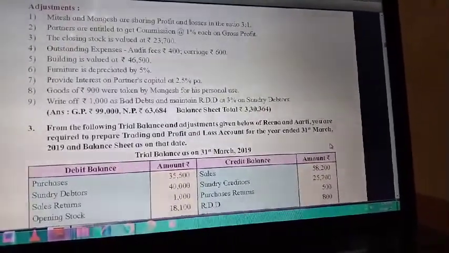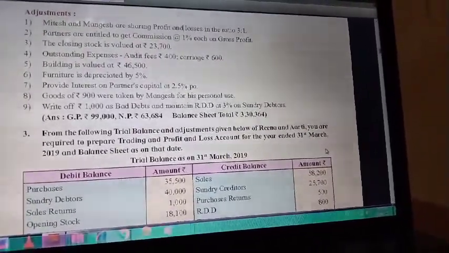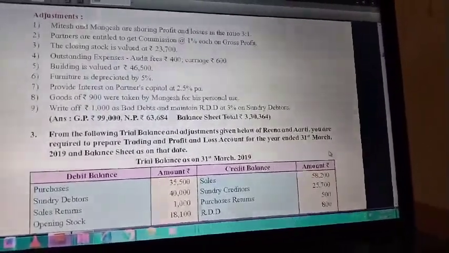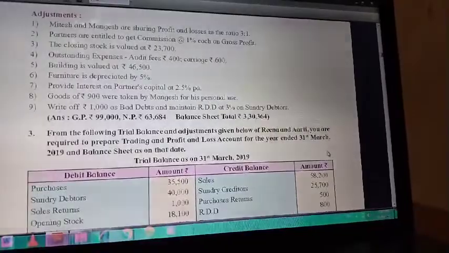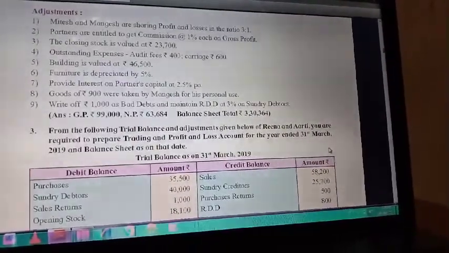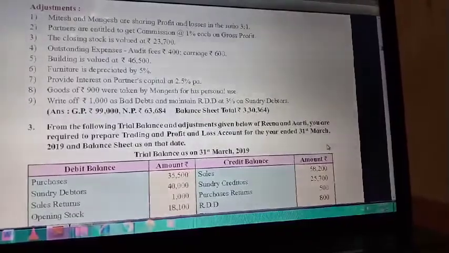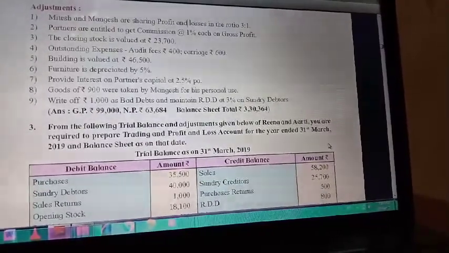First, tally trading account. Total credit side of trading account minus the total of debit side, then the gross profit arises, that is 99,000.